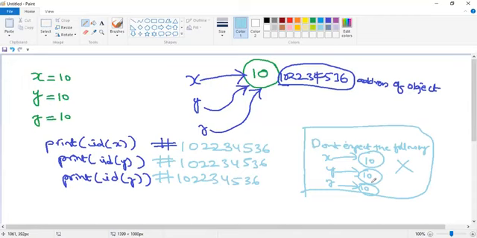When the value is the same, it is not creating a new object, guys. Instead of creating a new object, it is using the same object. So the concept is object reusability. What's the concept, guys? Object reusability. Is it clear? Are you understanding or not? Yes, sir. Please respond, everyone.